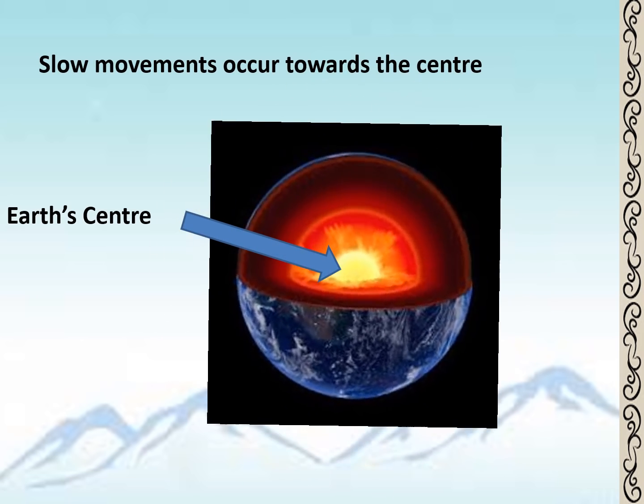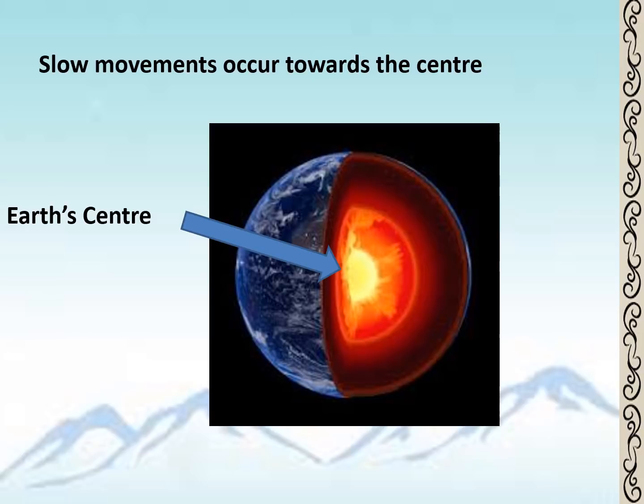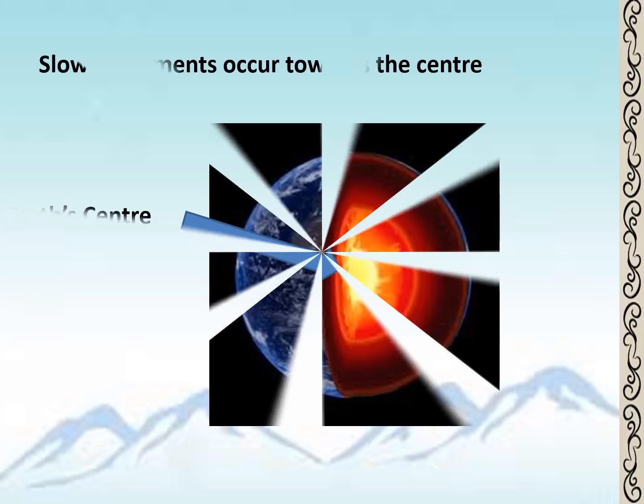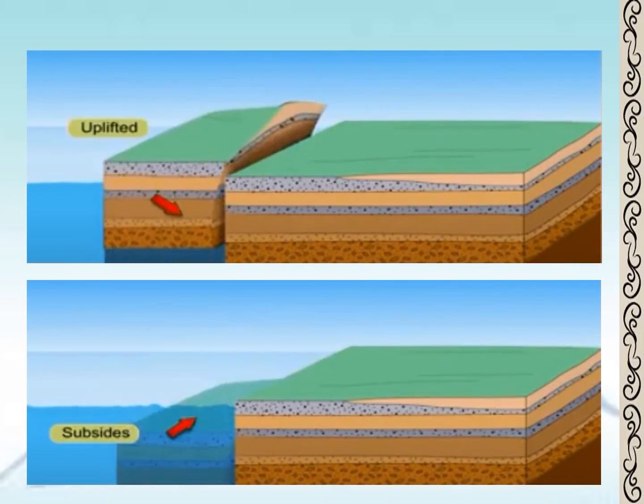Students, slow movements occur towards the center or from the earth's center towards the earth crust. You can see here, students, it is occurring from the earth's center. So, because of these movements, a vast part of the earth crust is uplifted, you can see here in the picture, or gets subsided.